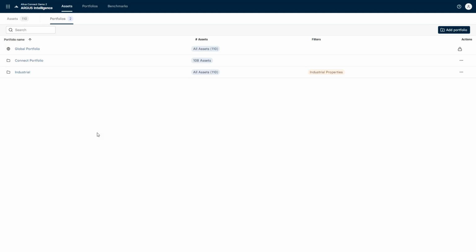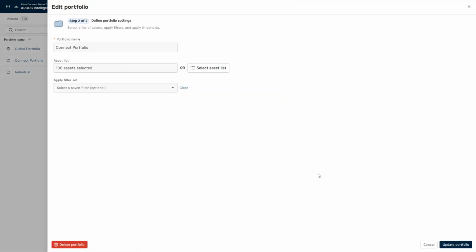Now, portfolios here are distinctly different from portfolios in AE. In AE, any portfolio and then scenario within that portfolio carries a specific version of an asset. Because this is tied to an asset inside AE, that same version of an asset may sit across all 3 of these portfolios. So how do portfolios here work? It's as simple as saying you want to add a portfolio, and when you do, you end up in a screen that looks like this.